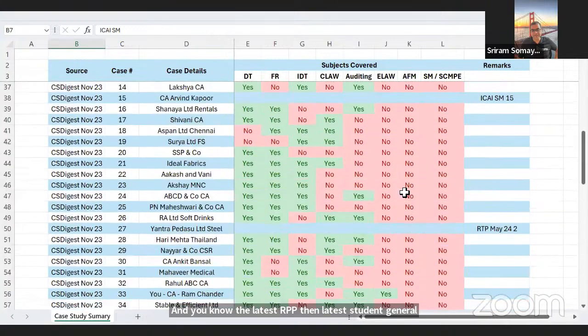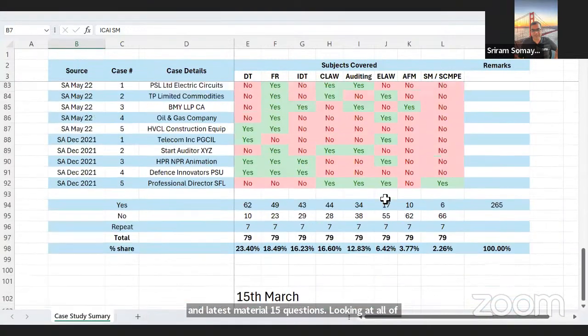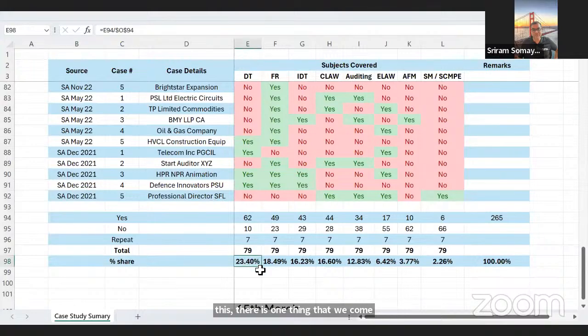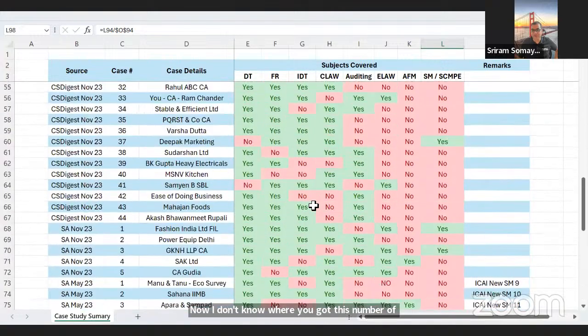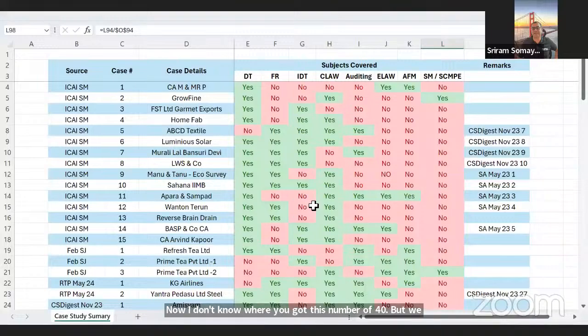Looking at all of this, there is one thing that we came up with. Income tax is roughly 23% of all questions. FR is 18, 16% is IDT, law is 16, auditing is 12, economic law is 6%, AFM is 3, and SCMP is 2%. Now, I don't know where you got this number of 40, but we are not seeing this 40 in any of the cases that have been given by the institute.